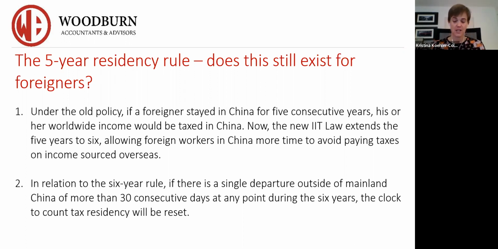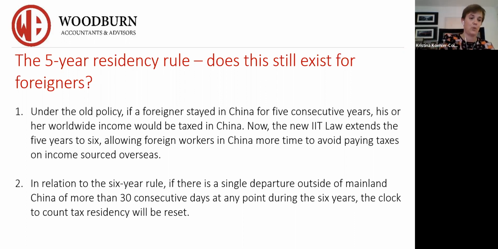Now, the key points of the 6-year rule are, under the old policy, if a foreigner stayed in China for 5 consecutive years, his or her worldwide income would be taxed in China. Now the 5 years is extended to 6 years, allowing foreign workers in China more time to avoid paying income tax on their worldwide income. In relation to the 6-year rule, if there's a single departure outside of China of more than 30 consecutive days, at any point during the 6 years, the clock to count the tax residency will be reset.